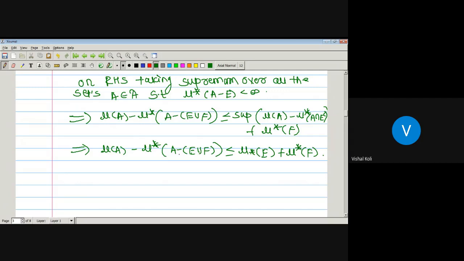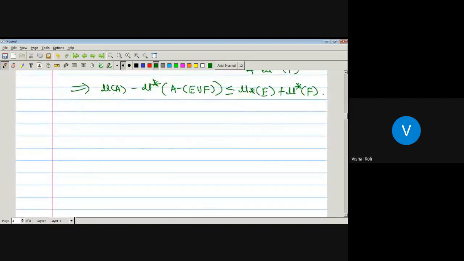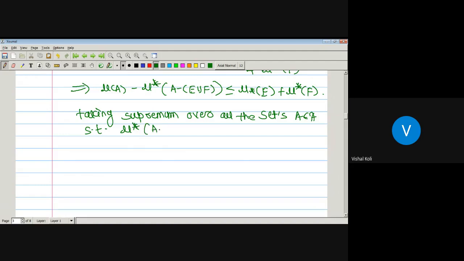Okay, now again on the LHS, taking the supremum over all the sets A belonging to curly A such that the outer measure of A minus E union F is finite.